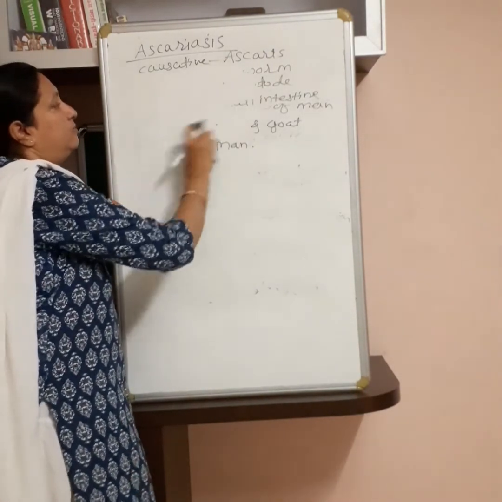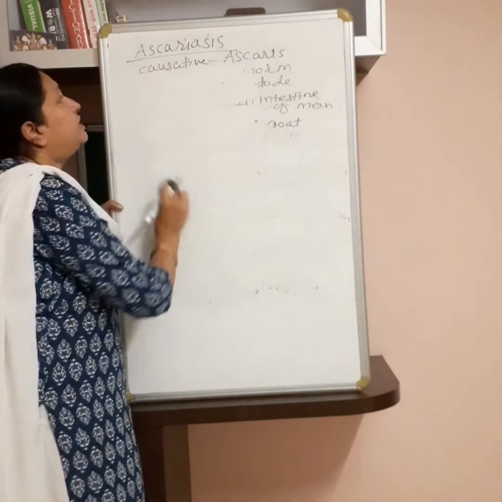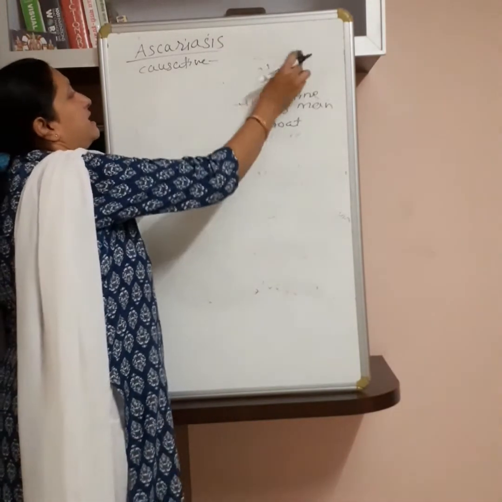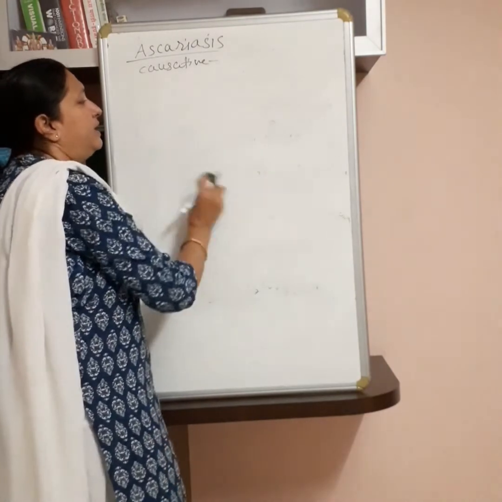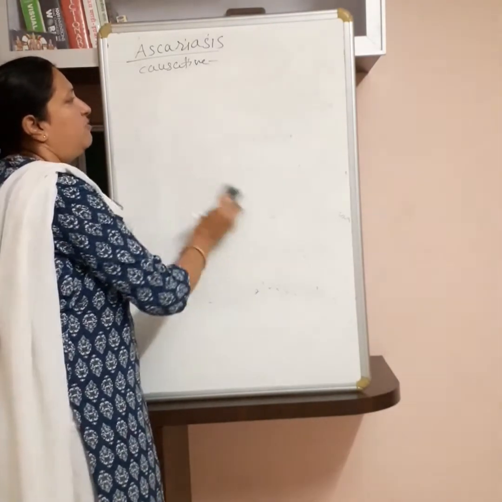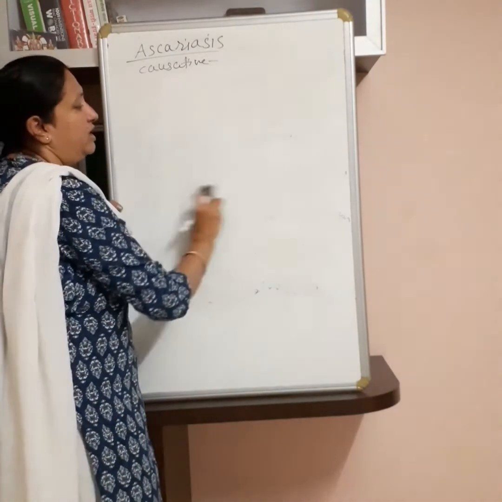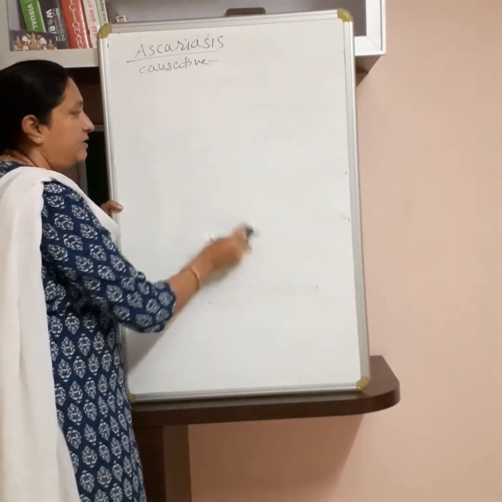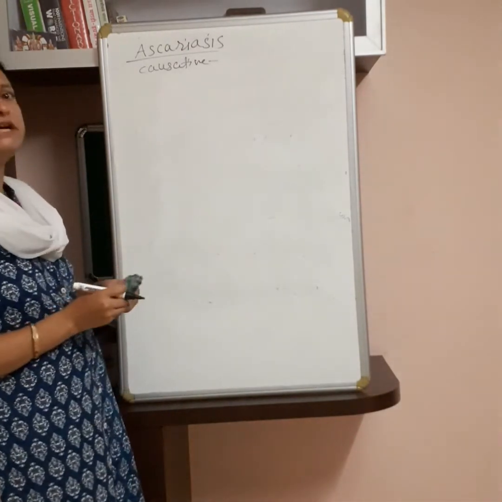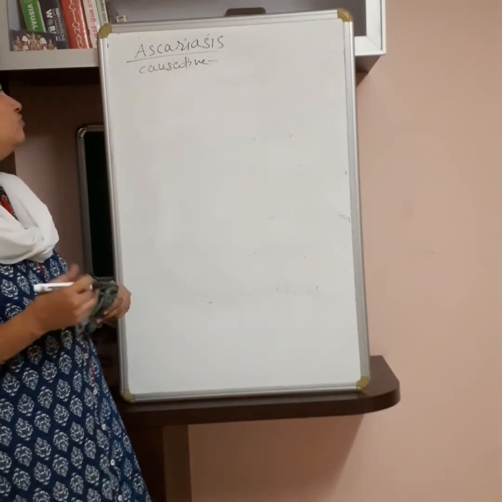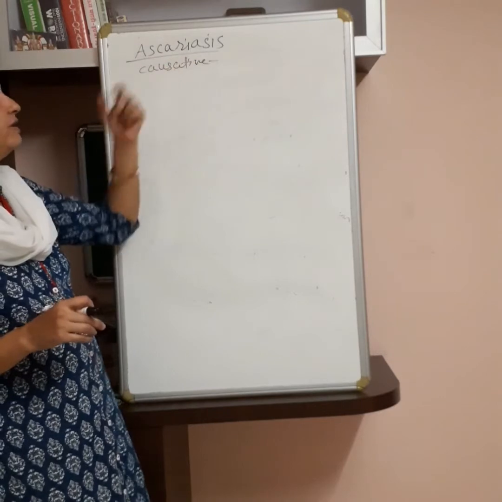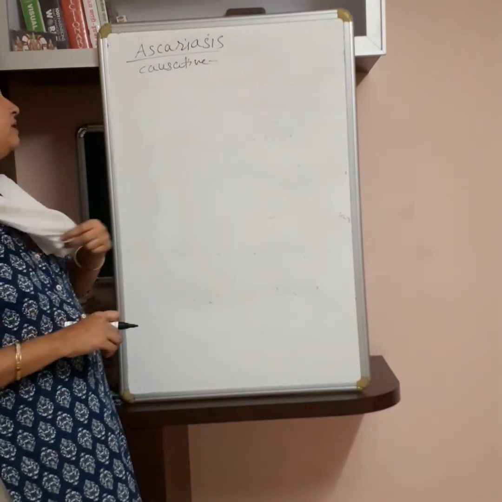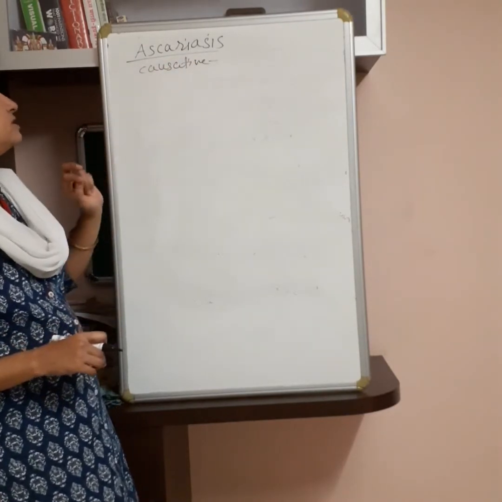Means the food or water in which the eggs of Ascaris are present. Only the fertilized eggs are responsible for causing the infection. If these fertilized eggs are present in food and water and enter the body, they infect the digestive tract. They mainly live in the small intestine.